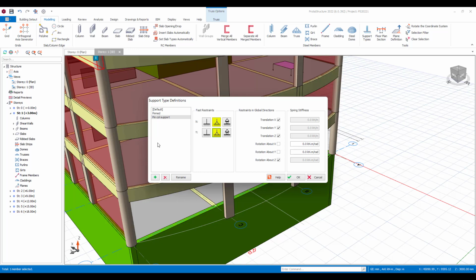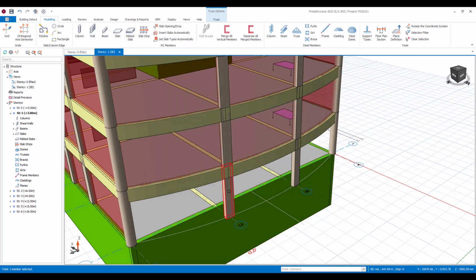Now you can add these, and apply them to not just the base of columns, but it could be the end of a cantilever beam. Maybe it's an adjacent support structure that you're wanting to model, or any other type of support structures. You could have a canopy, that type of thing. So you can use this here to help you define these types of supports. I'm just going to choose that, and that's been saved away.